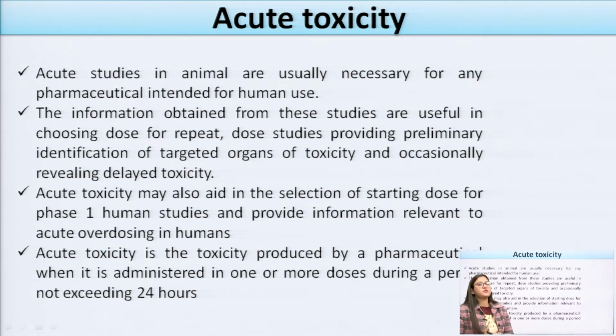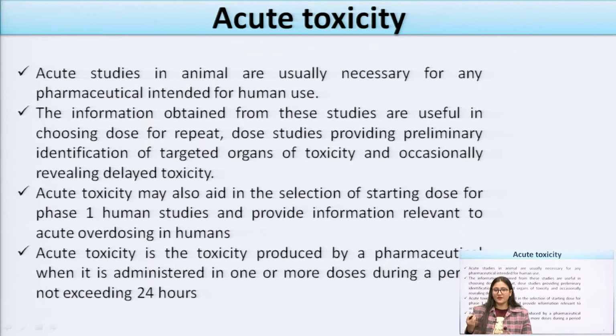Now first of all we have to study what acute toxicity is. Acute, as we all know, is for a shorter period of time. Acute toxicity studies in animals are usually necessary for any pharmaceutical intended for human use, and the information obtained from these studies is useful for choosing the dose for repeat dose studies, for providing preliminary identification of the targeted organ of toxicity, and occasionally for revealing delayed toxicity.